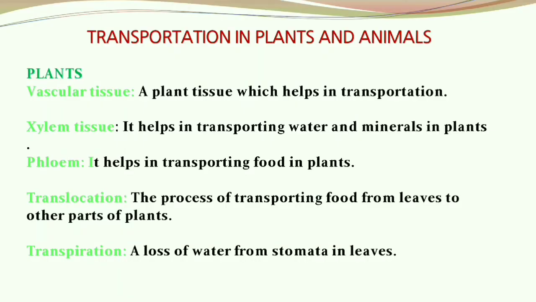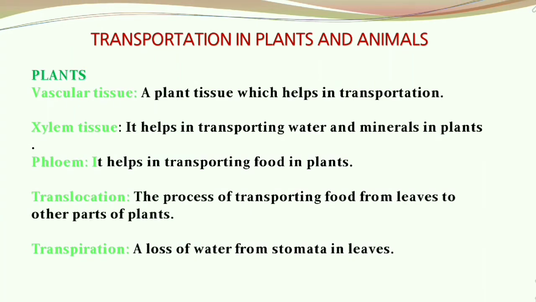Moving on to today's discussion, our first topic is transportation in plants and animals. Coming to plants, mainly we'll be talking about what vascular tissue is, what those tissues are, and the definitions of translocation and transpiration. These are the processes that happen in transportation in plants.